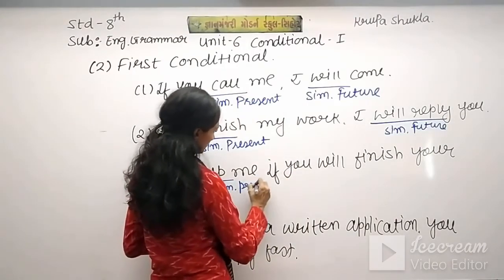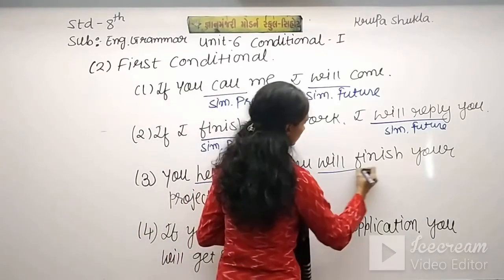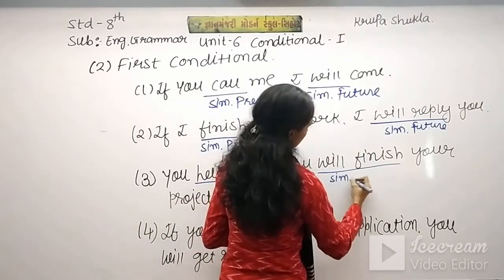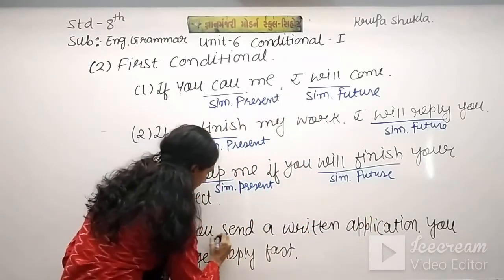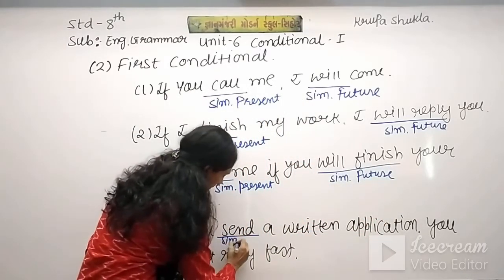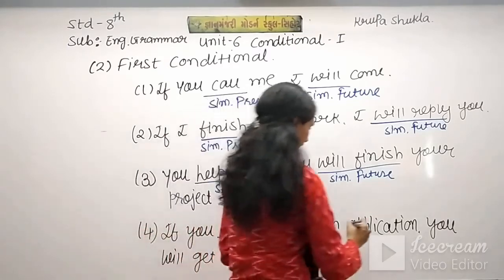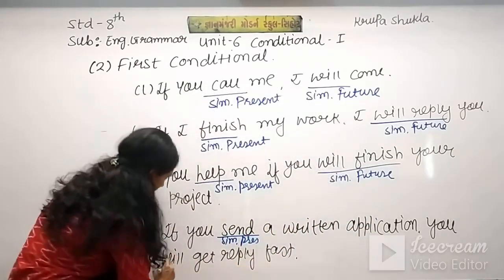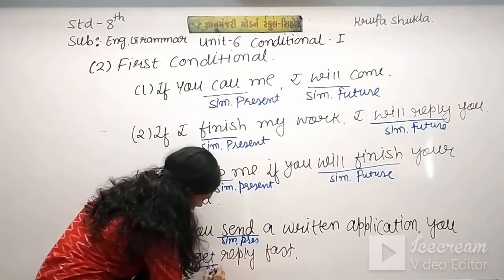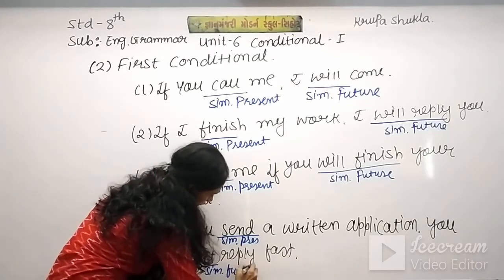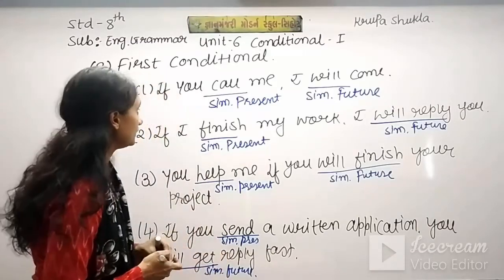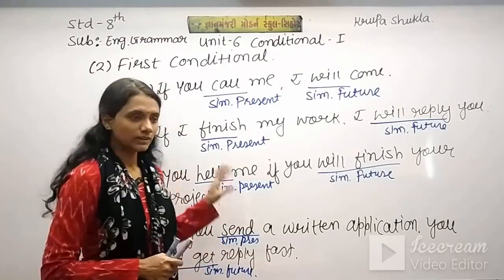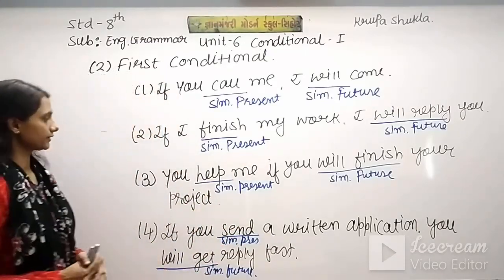Simple present and simple future. And here we have this simple present and this will get is simple future. So this way these two tenses are used in first conditional. Please note this down, after that we will go further.